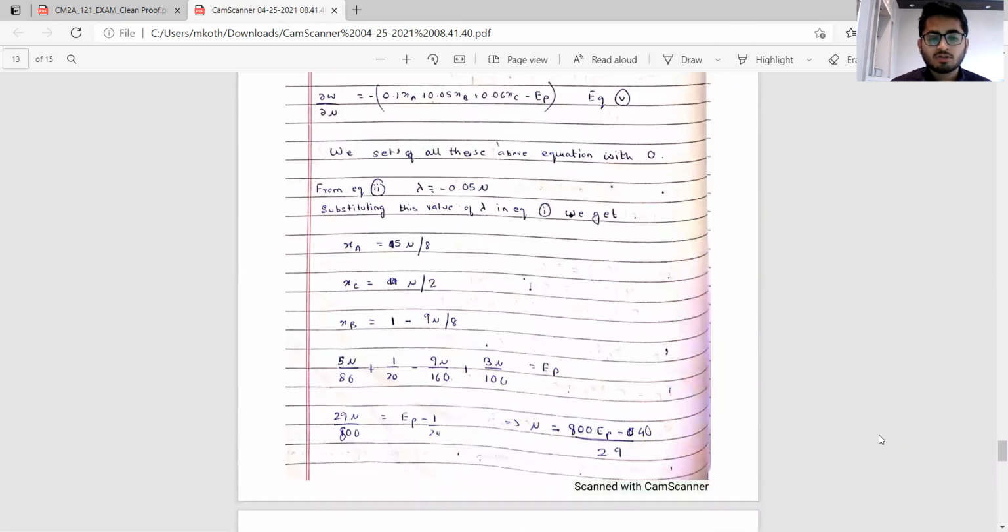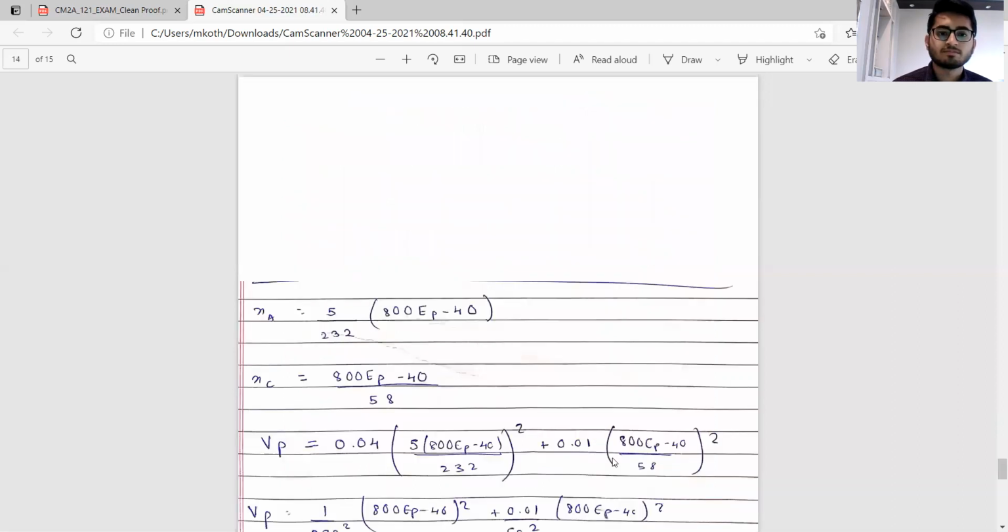The place where I actually made the mistake, as you could see, there's an overwriting, is that I have a tendency to do things in my head and avoid using a calculator. I end up using the calculator to cross-check my answers on the day of the exam, but I always prefer to do certain normal multiplication, division, addition, or subtraction mentally. So there I had to take the LCM of 160 and 100, or rather I was trying to make it 800, but then I did 100. So that was one mistake and I was not getting the answer. Later I checked the steps and realized there's a mistake here. So mu was coming out to be (800 EP minus 40) divided by 29.